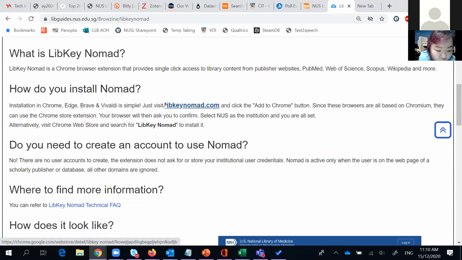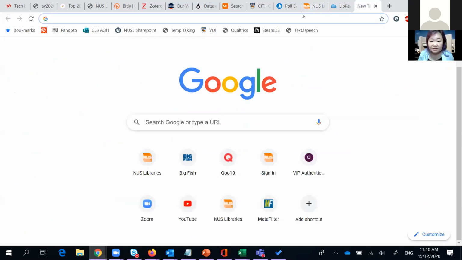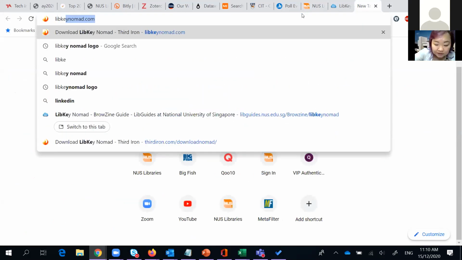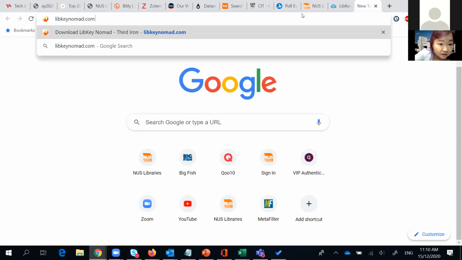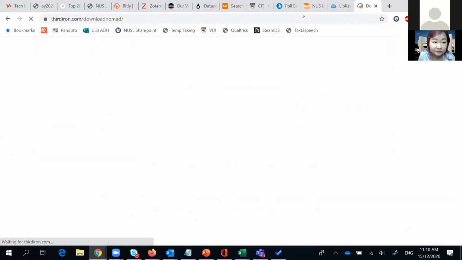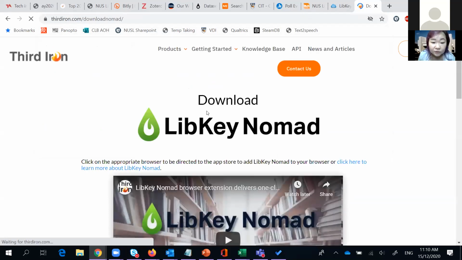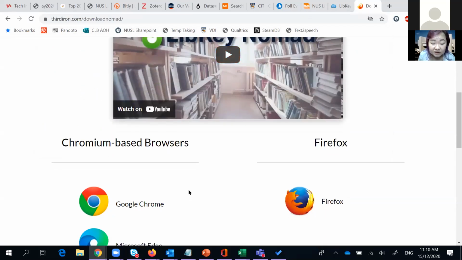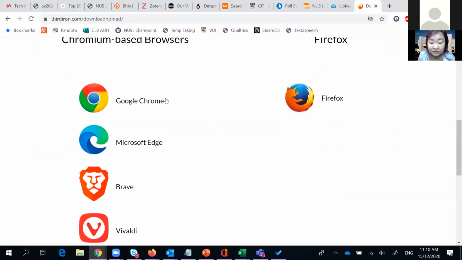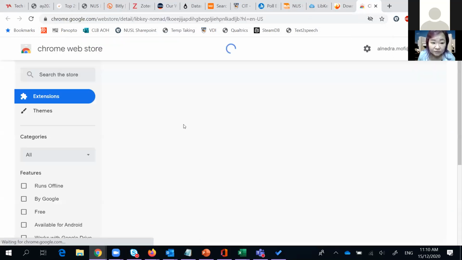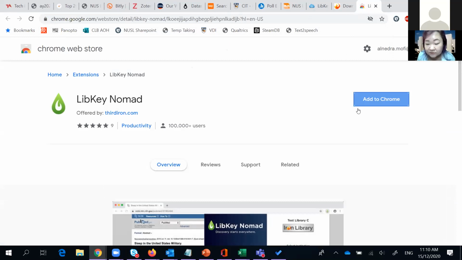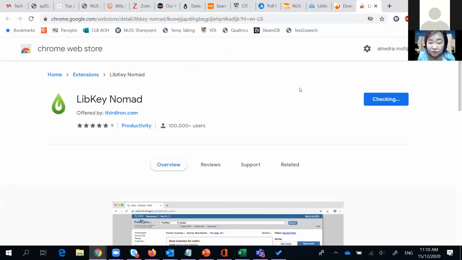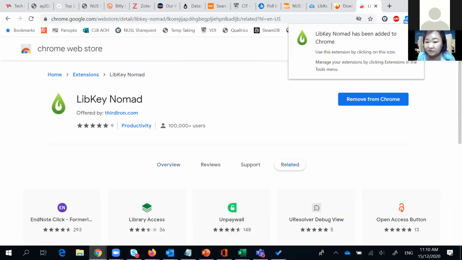This one will bring me to the Chrome plugin directly, but you can also just type in libkeynomad.com, and then it will direct me to Third Iron's page. There's a short video that tells you what it is about, and depending on the browser that you're using, you can select the icon. It will bring you to the web store, and then you just need to add the plugin. It's quite fast.